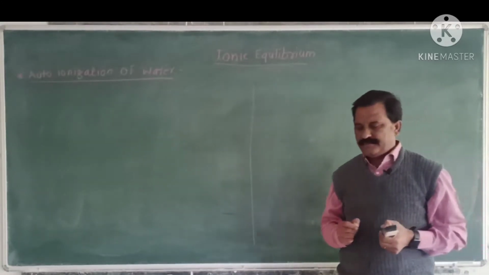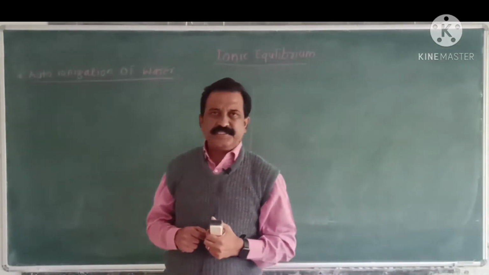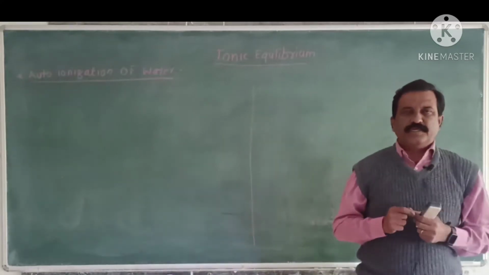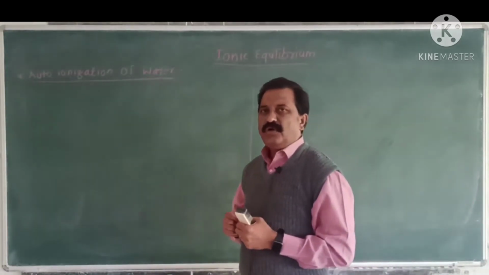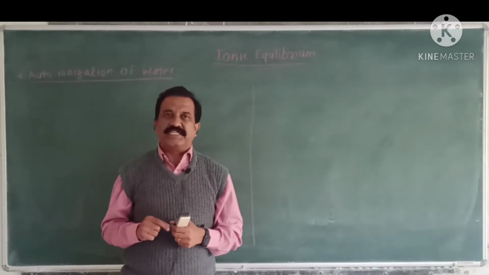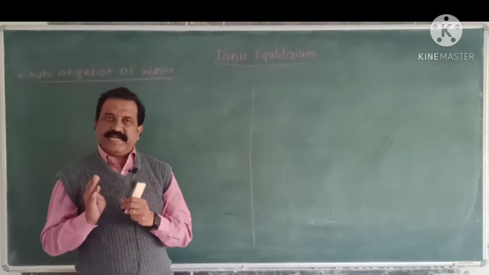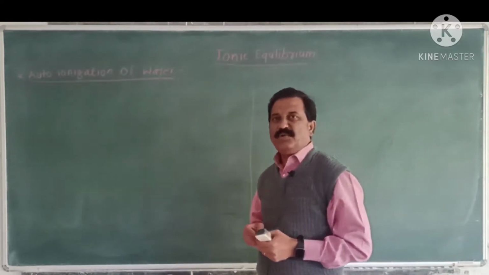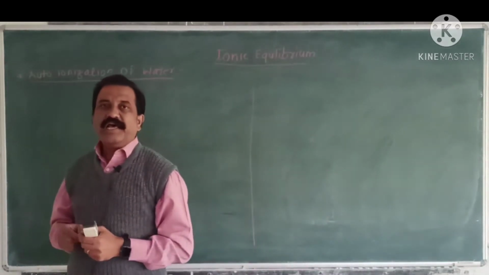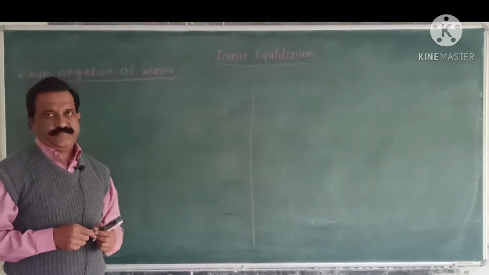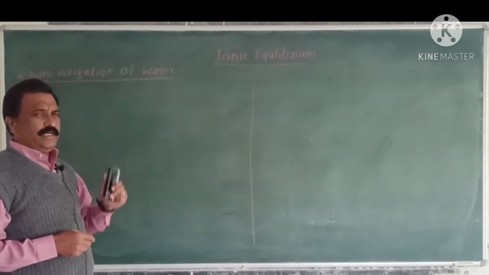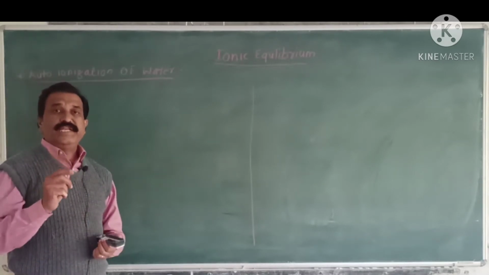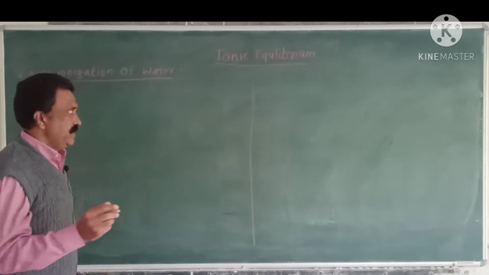We know that ionization means the splitting up of molecules into positively and negatively charged ions. That is, the breaking of a molecule into positively and negatively charged ions is called ionization.